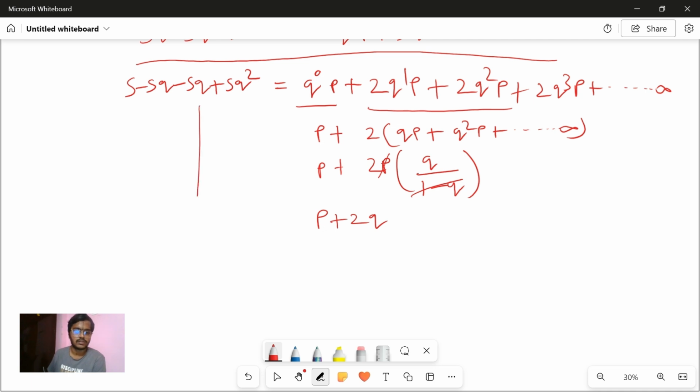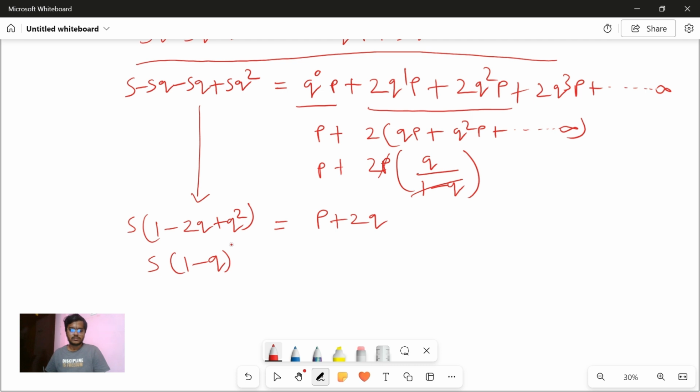Now bring this down here and write. If you take s as common, you'll get 1 minus 2q plus q square, so this will be p plus 2q. You can write this as s into 1 minus q the whole square, right?